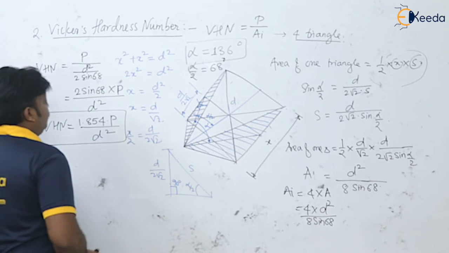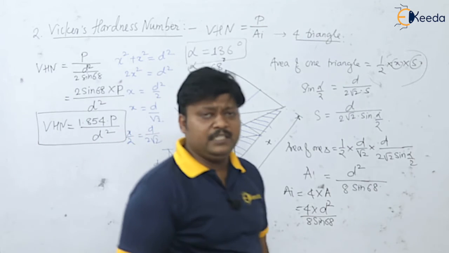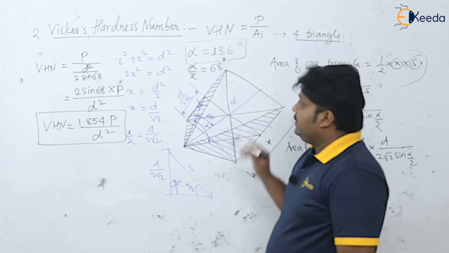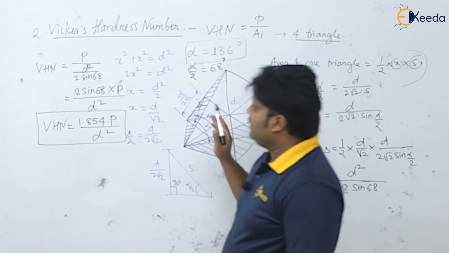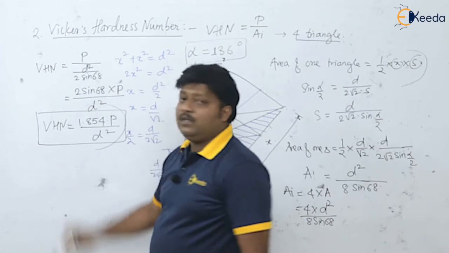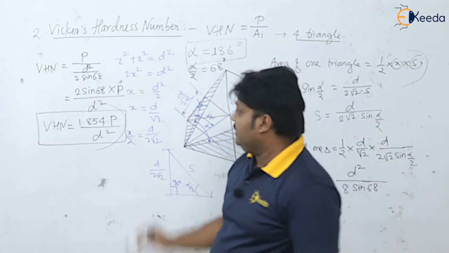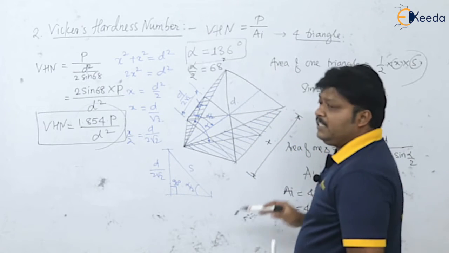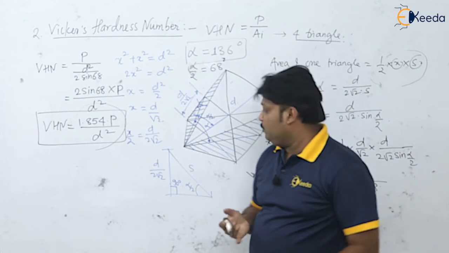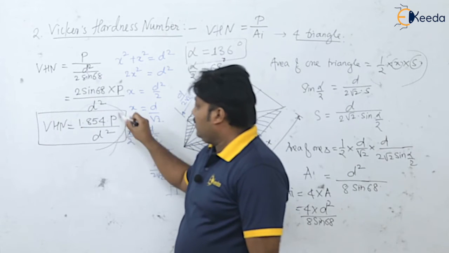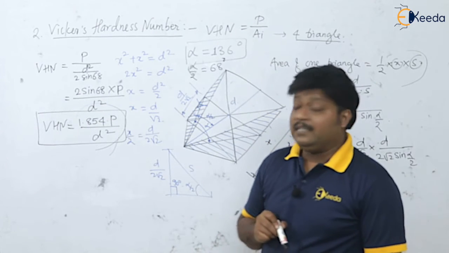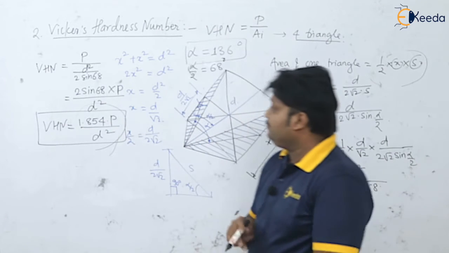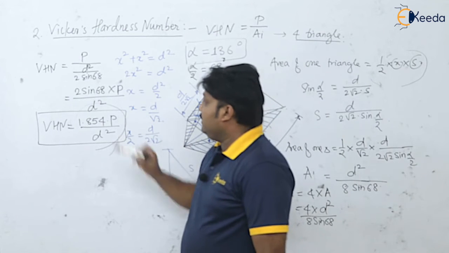This is the Vickers hardness number. Of course, the unit will be Newton per meter square or Newton per millimeter square. So dear students, just try to remember this one formula for the Vickers hardness number. If this is not remembered, then also it's no big issue, but just remember how to get this value: Vickers hardness number is equal to 1.854 into the applied load divided by D square.